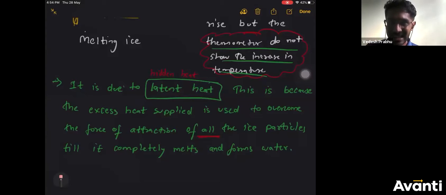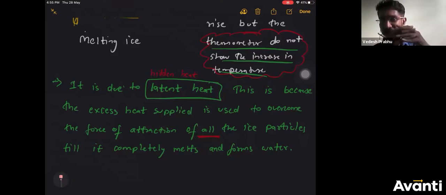And what exactly is happening? The excess heat supplied is used to overcome the force of attraction of all the ice particles, until and unless every single ice particle melts. Till then the temperature will not increase.